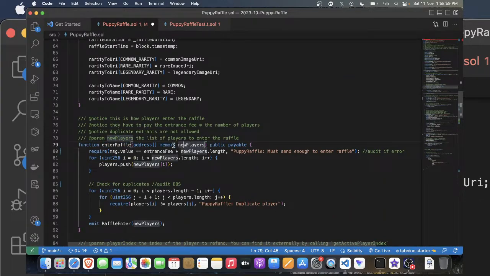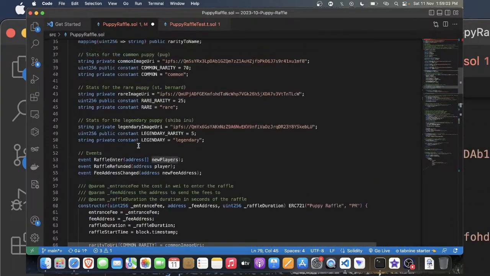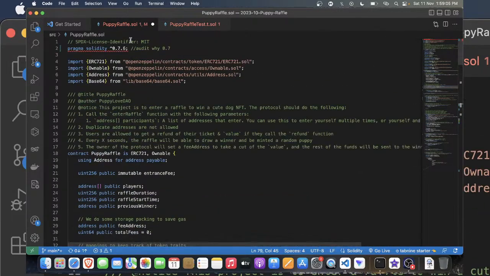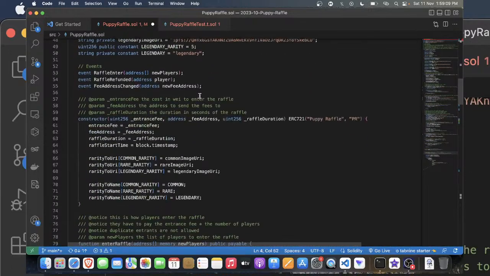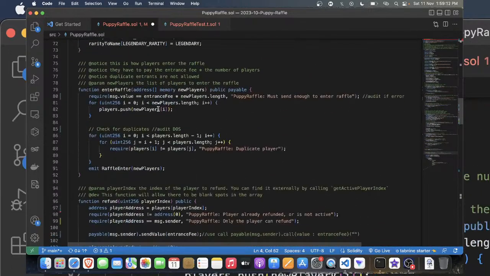Next is enterRaffle. Here you have to pass an array of players. I think I will add an audit tag right over here. So we have a require statement: msg.value should be equal to the entrance fee times the length of the array.